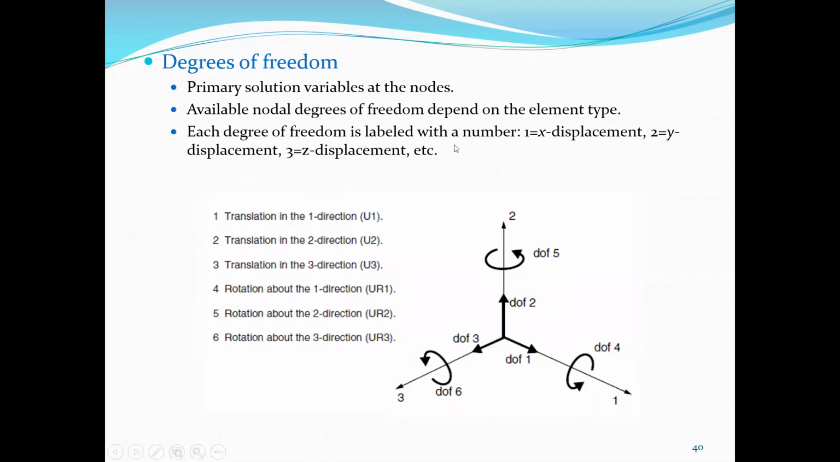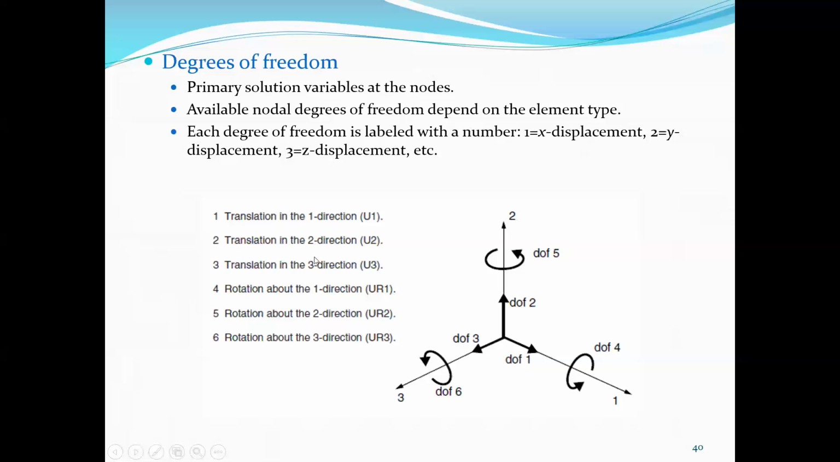And degrees of freedom. Okay, primary solution variables at the nodes. The available nodal degrees of freedom depend on the element type. Each degree of freedom is labeled with a number: 1 is equal to x displacement, 2 is equal to y displacement.